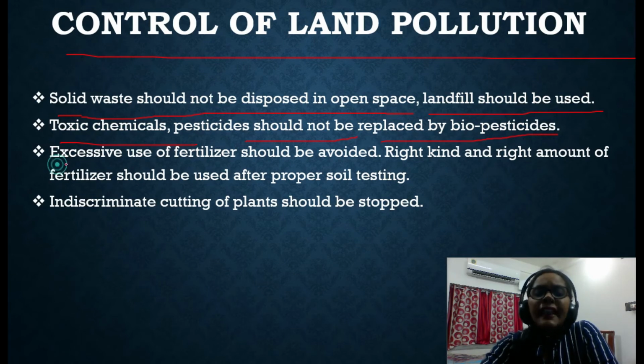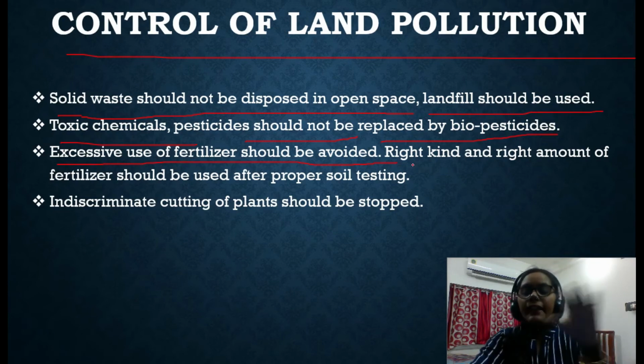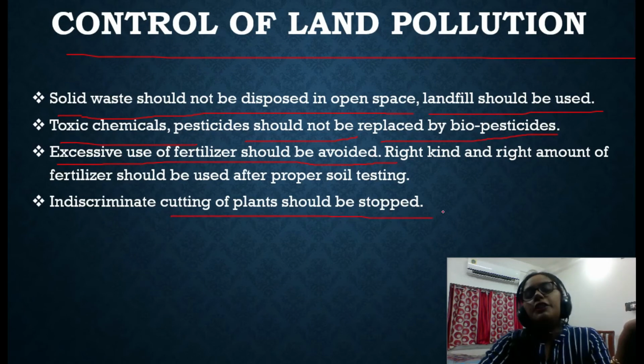Excessive use of fertilizer should be avoided. Farmers should have the knowledge of how much fertilizer and how much pesticide they should use. Then excessive use of fertilizers can be stopped. And indiscriminate cutting of plants should be stopped.